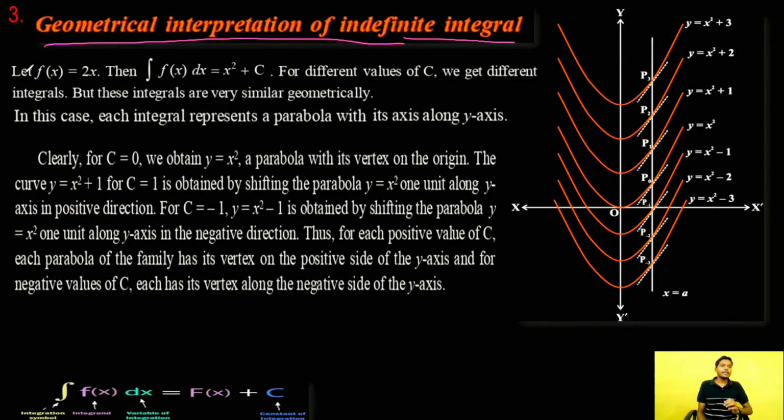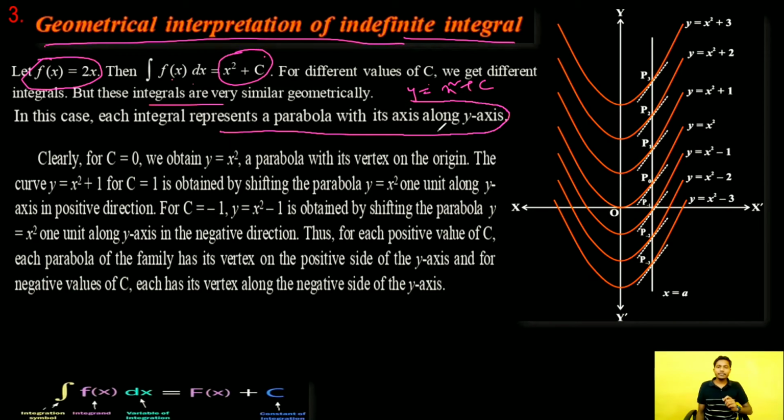Let f(x) be equal to 2x, then the integration of f(x) dx is obviously x^2 + c, where c is called the integrating constant or constant of integration. This integral y = x^2 + c is a family of parabolas with its axis along the y-axis.